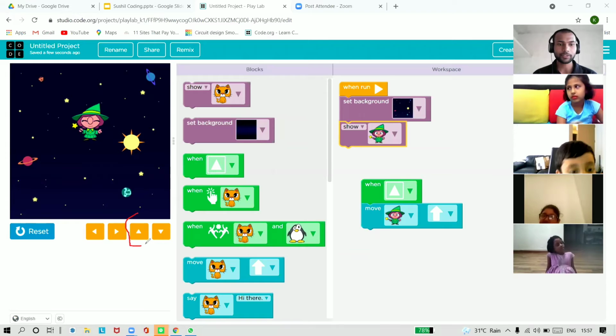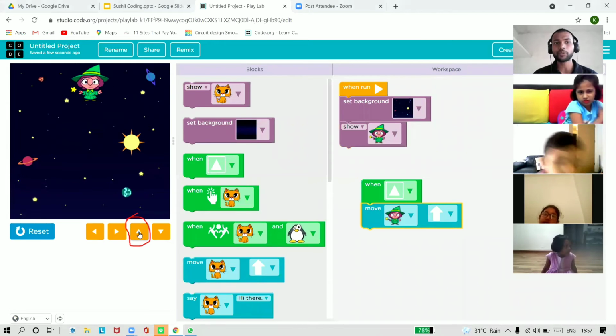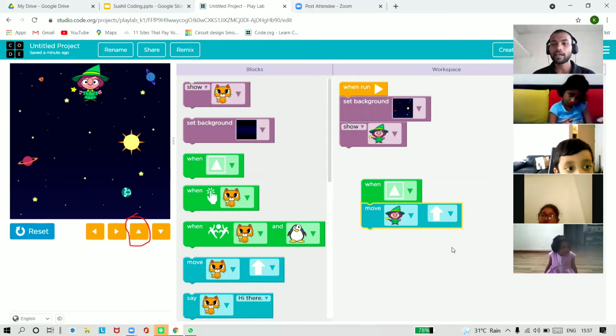All of you can see this button now. When I'm clicking this button, what is happening? The magician is going upward. Okay. So here we are understanding about event and action.